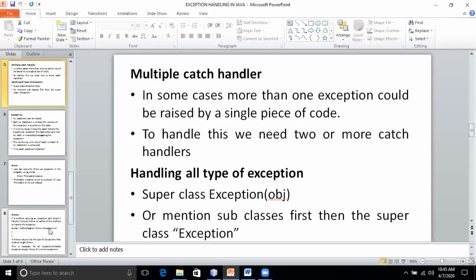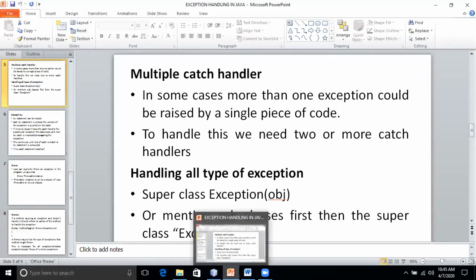Yes, array index out of bound exception. So from this we came to know that the catch handler we have written will handle only if it matches that exception. If the try block throws an exception, the respective catch handler should match with that exception type. Then only it will handle. If not, it will become what type of exception?